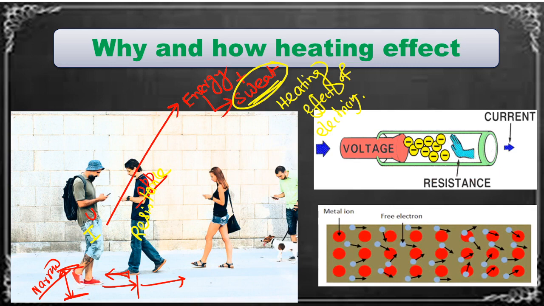As a result, the electrons have to perform some work against that opposition force. Because of that work done, some amount of energy is converted into heat. So like that, heat is produced whenever current is passing through a wire. Very easy.